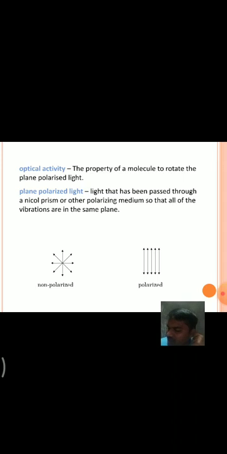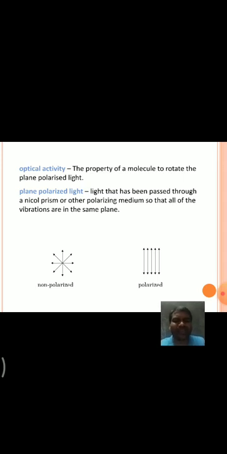The compounds, that means, how to know whether a molecule is said to be optically active or not. Let us see. Optical activity means the property of a molecule to rotate the plane polarized light. Then we have to know what is plane polarized light.